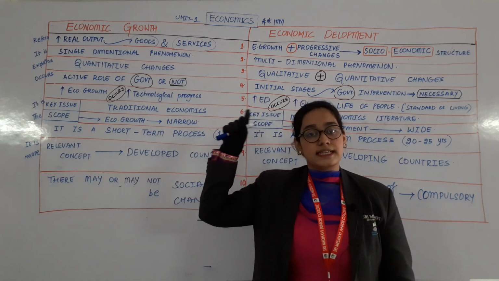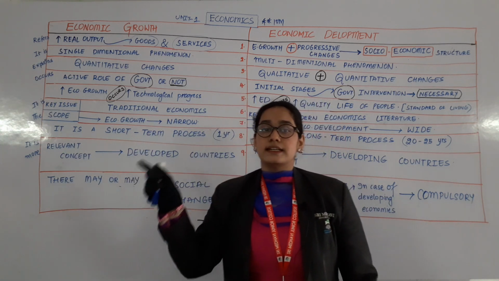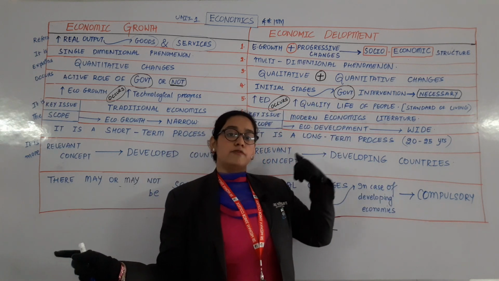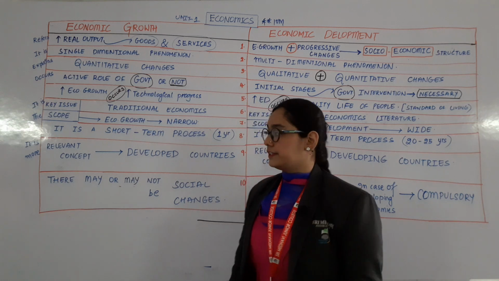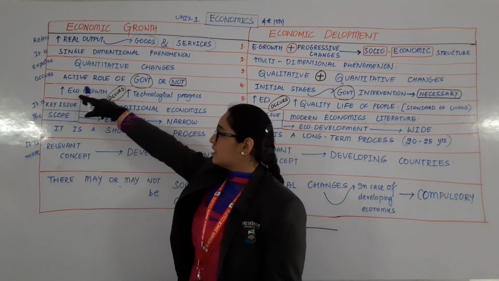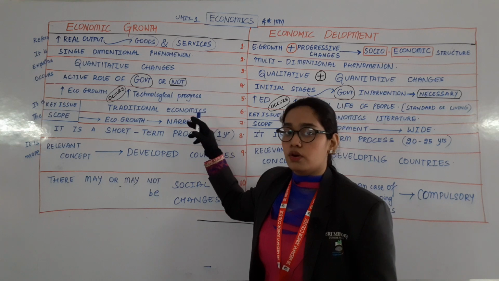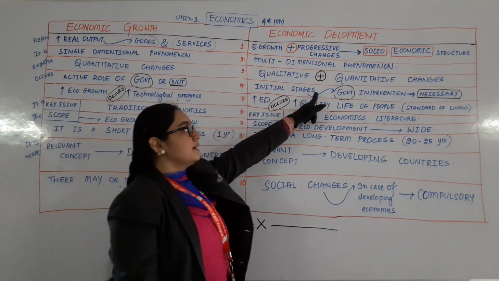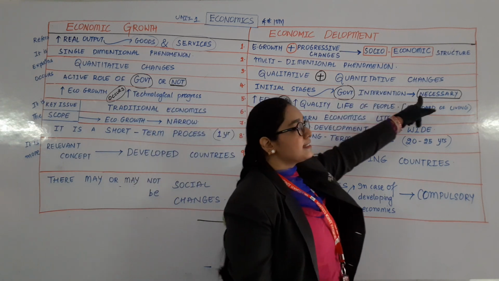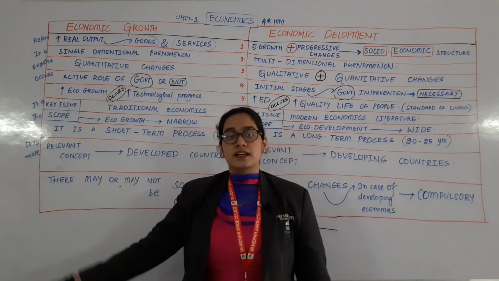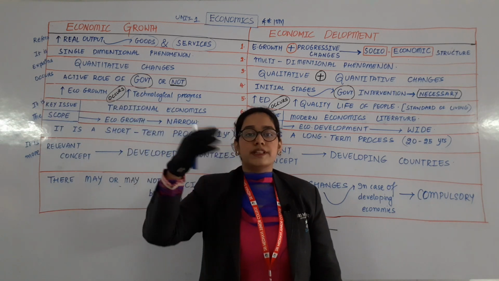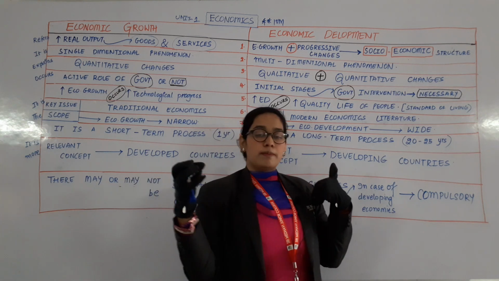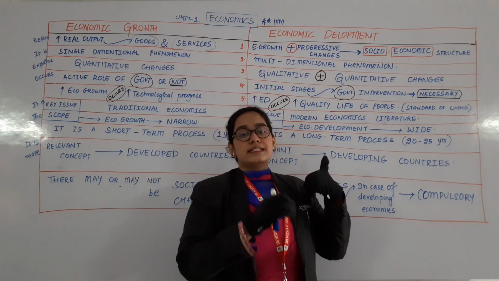First point, we have discussed the definition. Second point, single dimensional, multi-dimensional. Third point, quantitative, qualitative plus quantitative. Fourth point, it occurs due to the active role of government or not. In the initial stages, government intervention is necessary. Here it may work with or without the help of government, but here government intervention, government help, government interference is